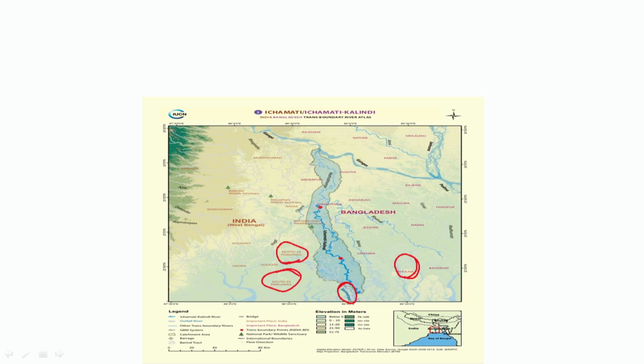This water body is formed out of several tributaries. There are tributaries of the Ganga, this is actually the Ichamati and Kalanidhi mixture, and above is the river Ganges. Then there is another river, the Jamuna river from Bangladesh, and then another river called the Bichura river from Bangladesh. All this borders district Khulna of Bangladesh, and on the Indian side, North 24 Parganas and South 24 Parganas border this boundary.